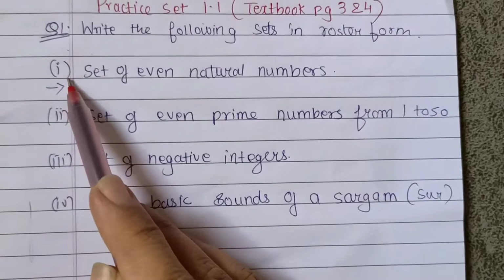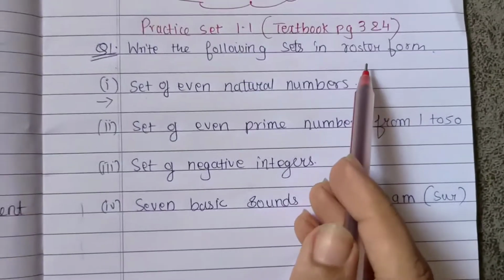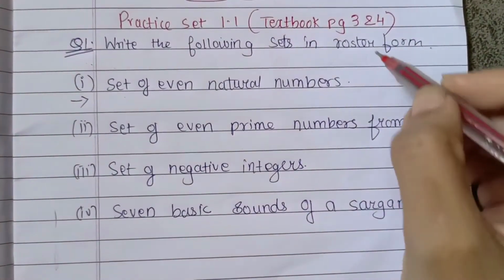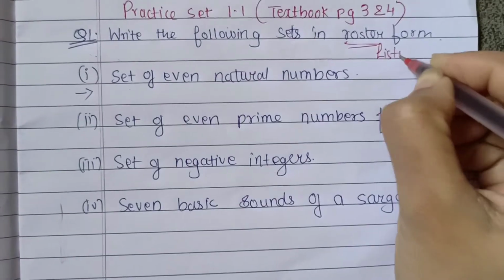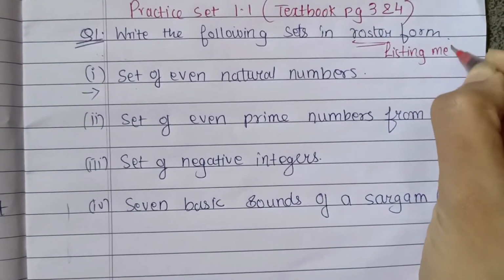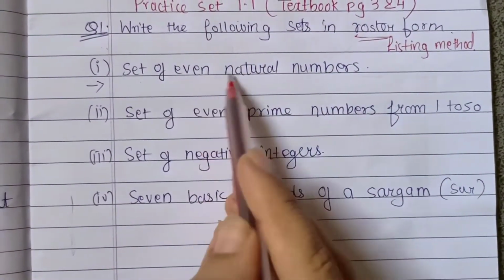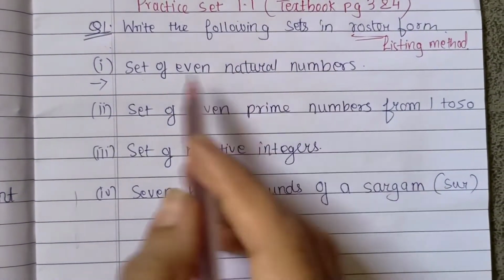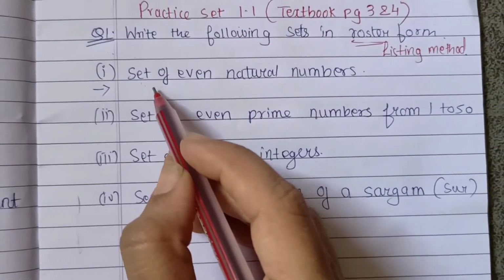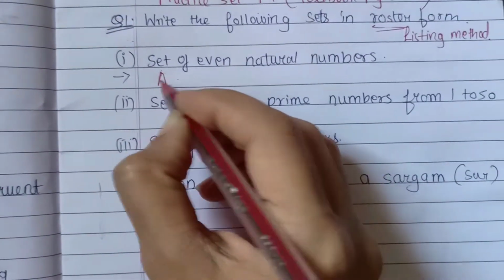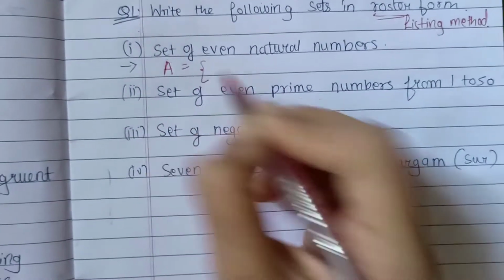So the first one is set of even natural numbers. So we have to write down in roster form. Roster form is also known as listing method. So here we have to write down the set of even natural numbers. The first rule for writing a set is we have to consider a name. So we'll name this as A, set A. And the second rule is to represent it in curly brackets.